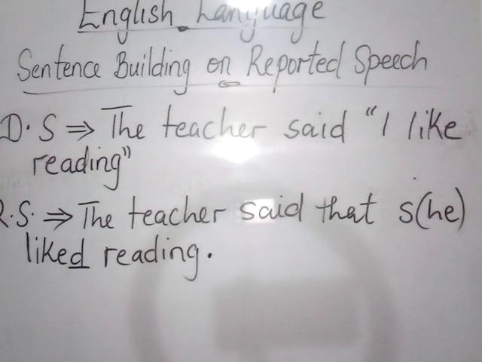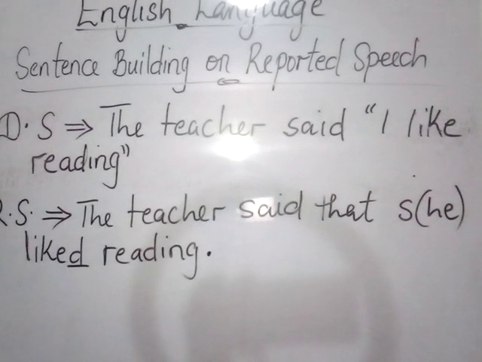There are rules I'm going to point out to us. But first, I just want us to take a third example, and then we look at the rules that apply when we are converting direct speeches to reported speeches. There are rules that are followed in this.